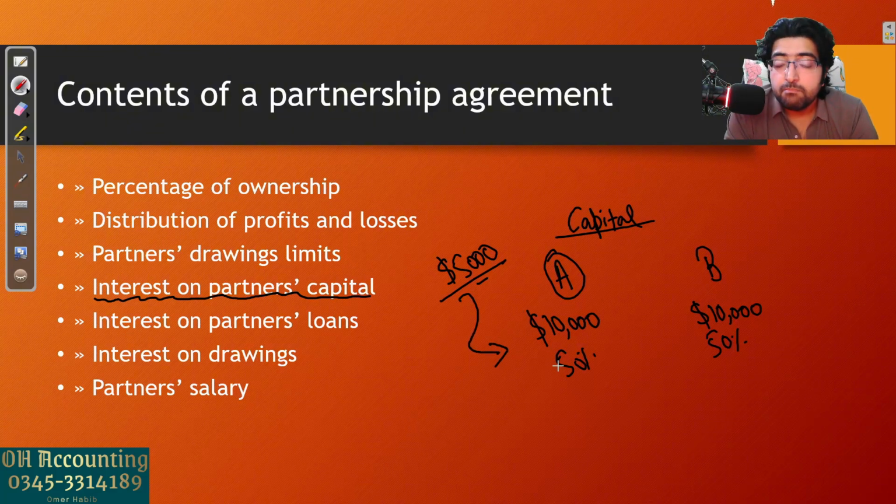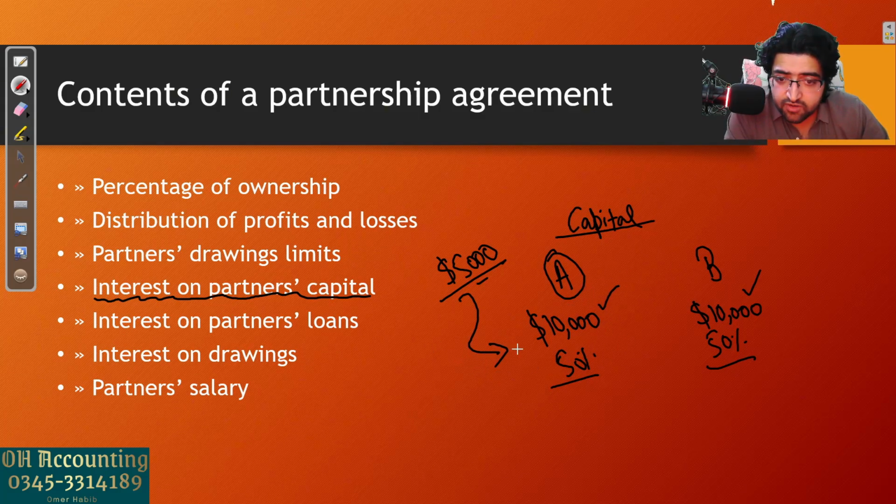But there will be a thought in partner A's mind: why should I invest this money in the business? I will still get 50% of the profits because it's written in the partnership agreement unless you change it. And partner B is also getting 50% of the profit. We have the same investment, so why should I invest 5,000 more? Even if the business grows, partner B will also get the same benefit out of that.